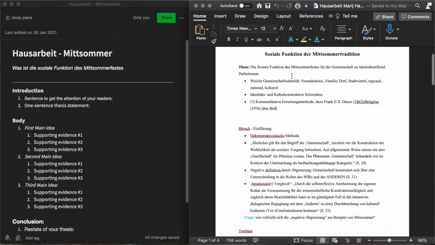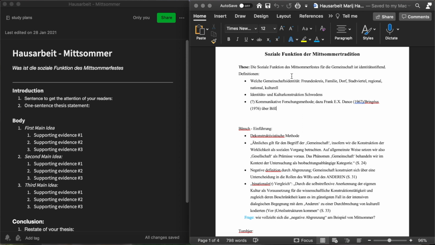The topic that I'm writing about is the social function of the Swedish holiday midsummer, and of course it's really hard to find a final answer to that on 5 pages. Of course that's not possible, but still it's possible to find a few arguments for and against that thesis, and so that's what I'm trying to do here.